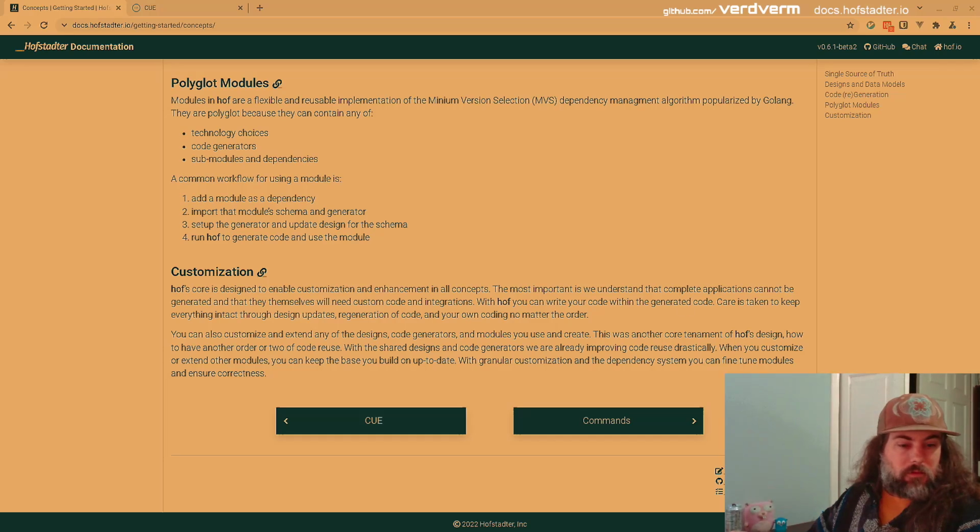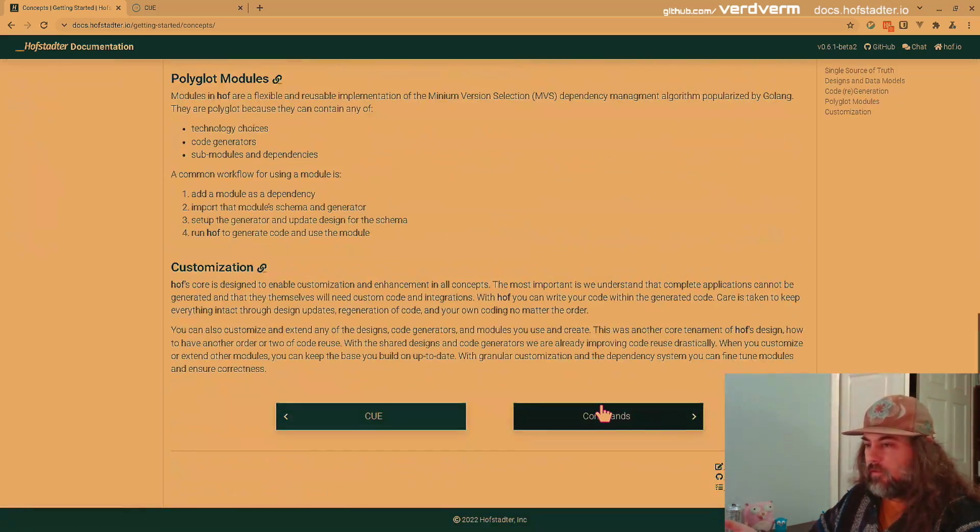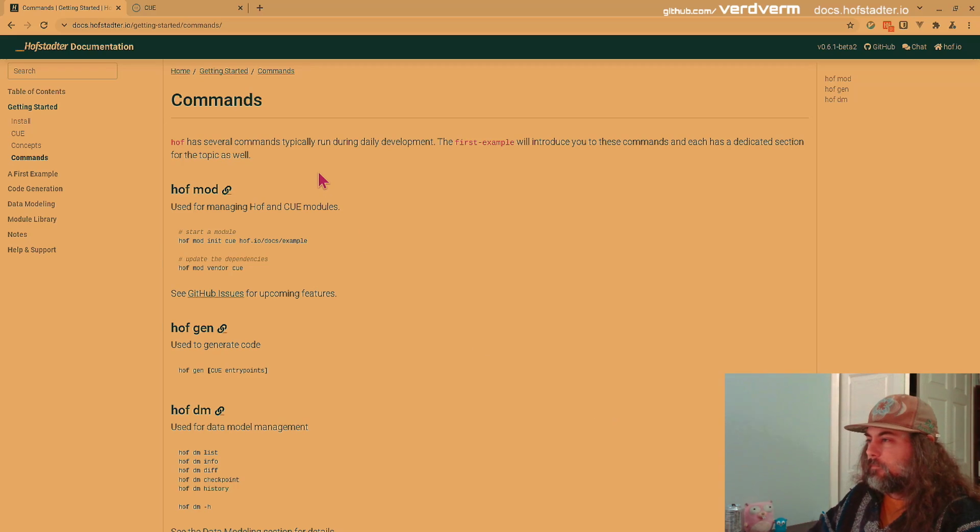I'm clicking on the wrong window again. So yeah, we got these commands. Hofmod is for managing these modules. We can create a module, and then we can vendor.